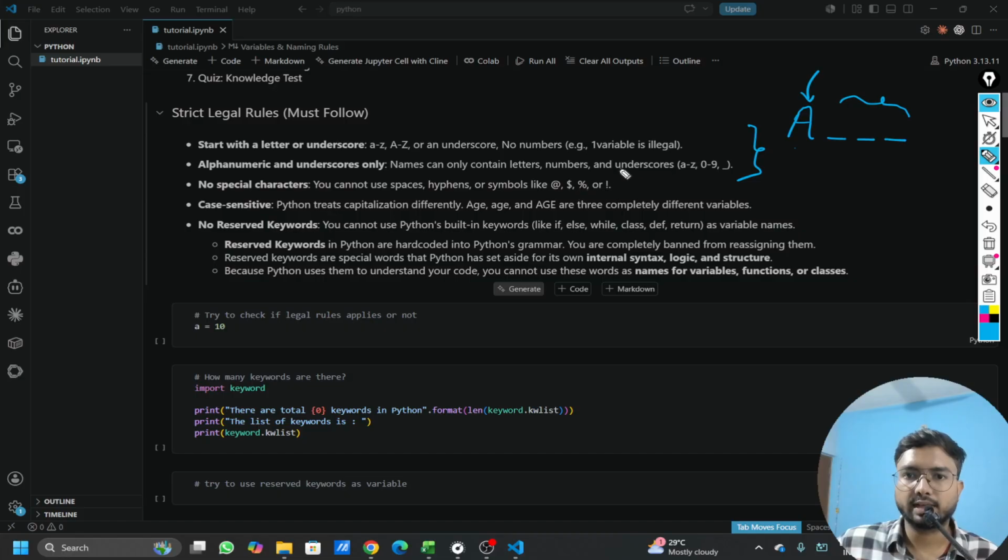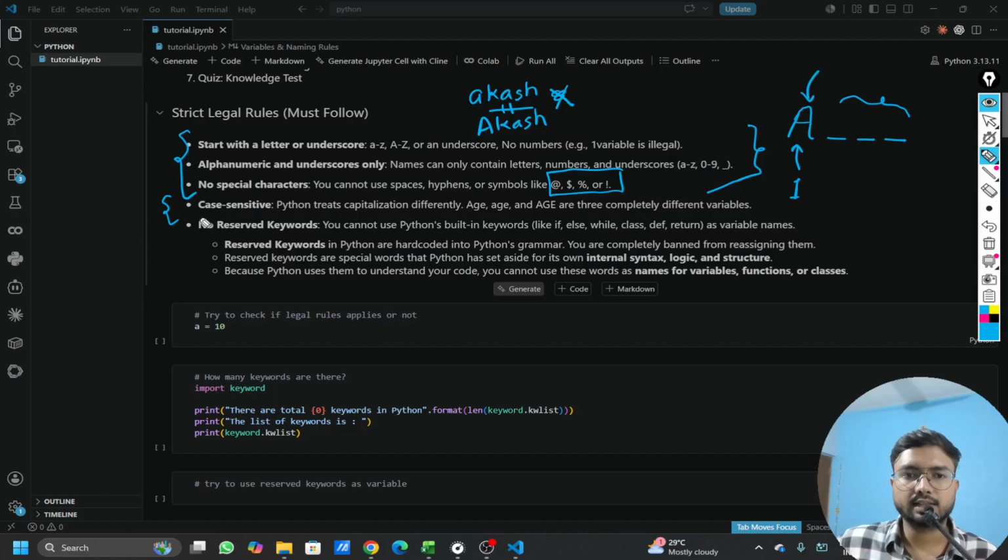It should not have any special character, and the variable name should not start with any number. This is the simple understanding you can draw from these three points, and you have to remember it. Second, the variable name is very much case sensitive. So if I write my variable as Akash and akash, these two will be treated differently. They are not the same.